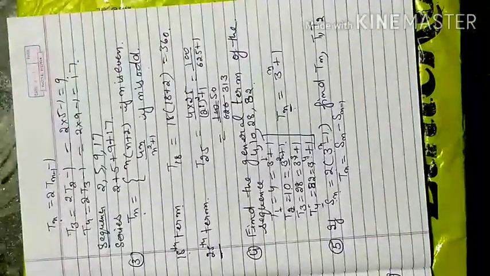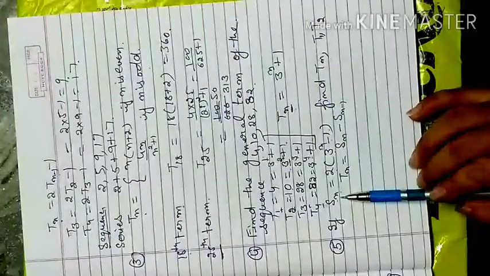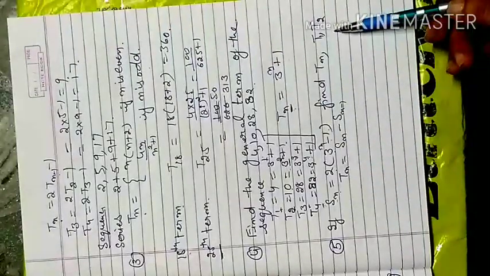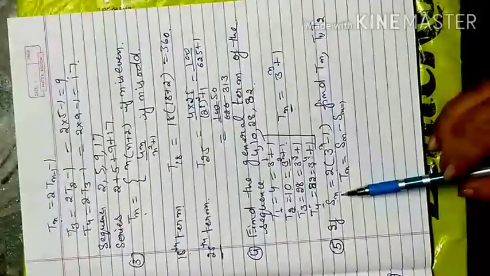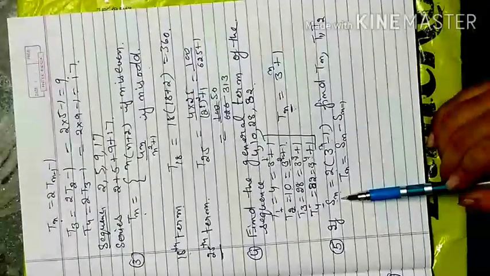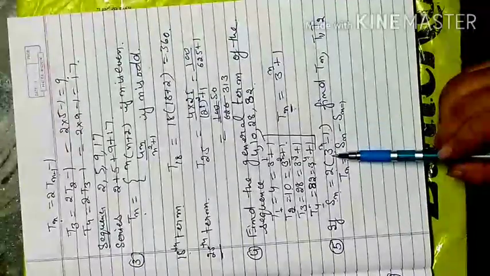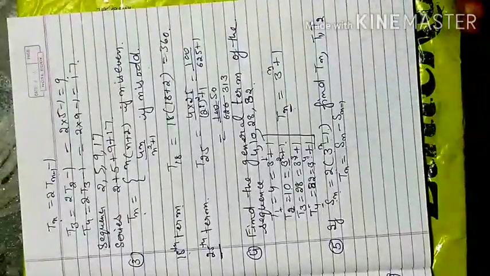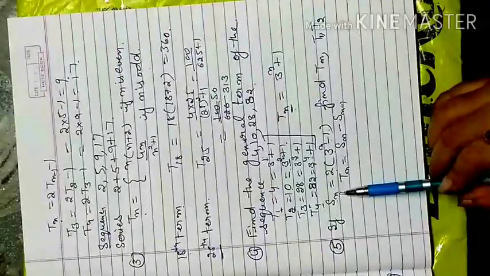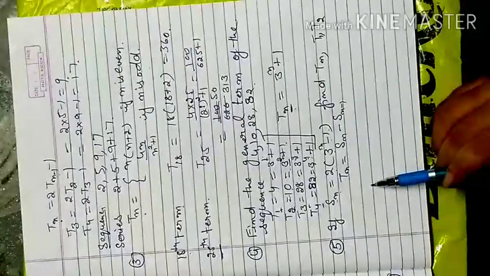So that is a formula. Suppose I go with the first term: S1 means the same as the T1 term. If I go with S2, substitute 2 here: 3 squared minus 1, that is 9 minus 1, 8 into 2, 16. So if you subtract the first term S1 from S2, that will give you the second position term.